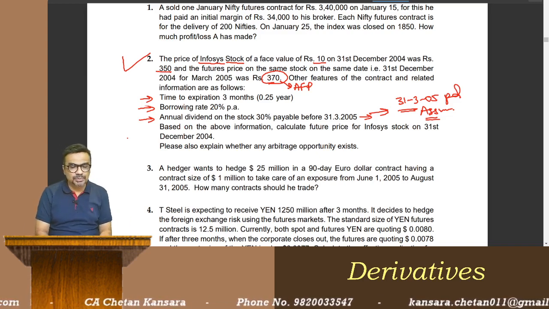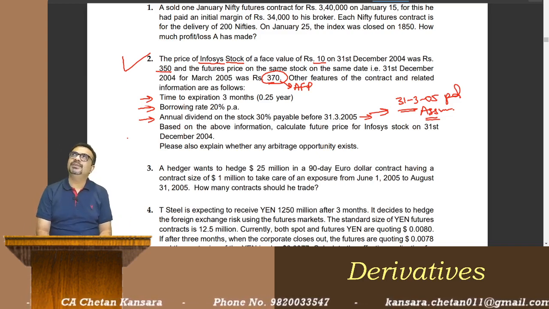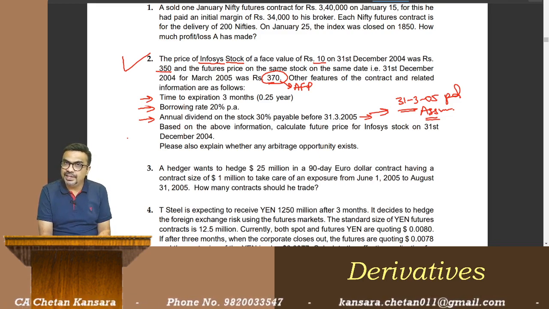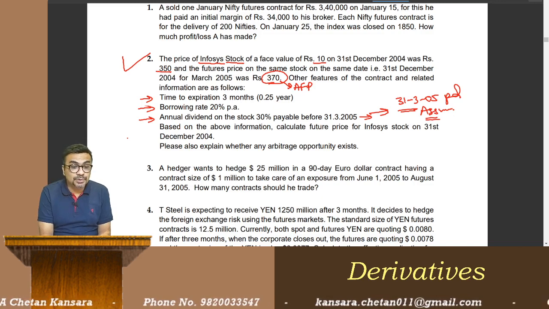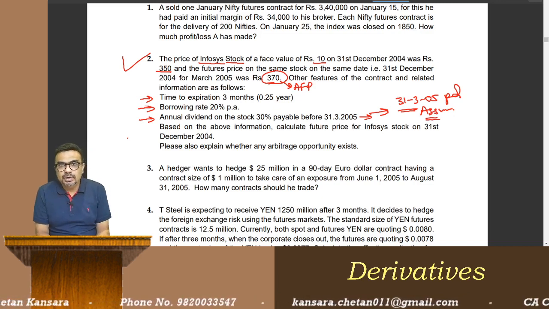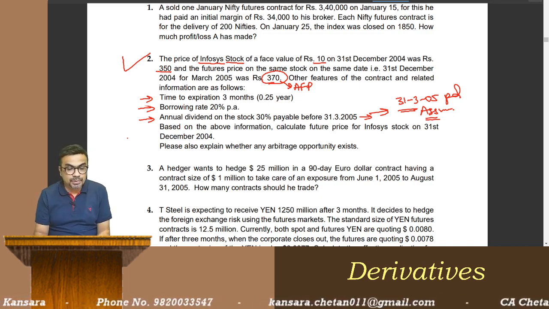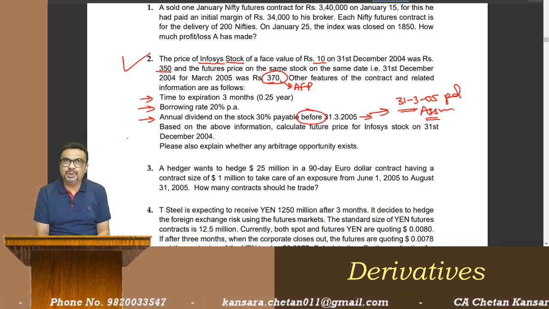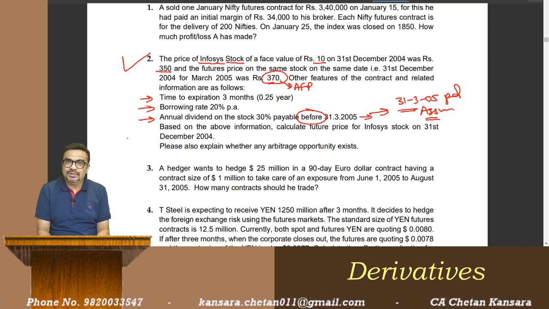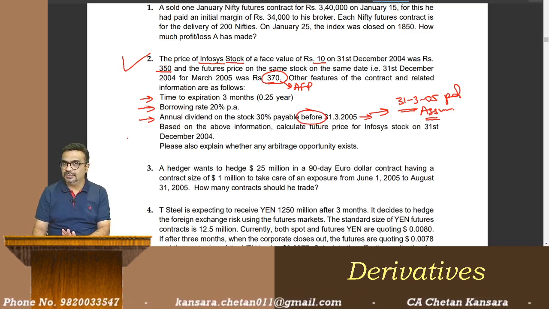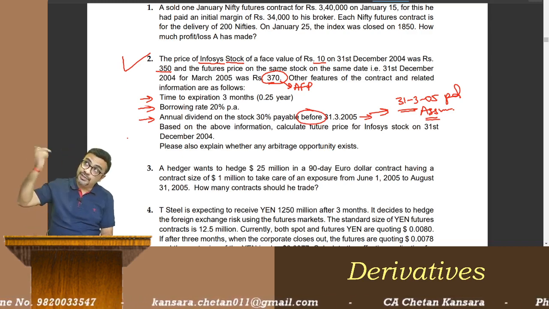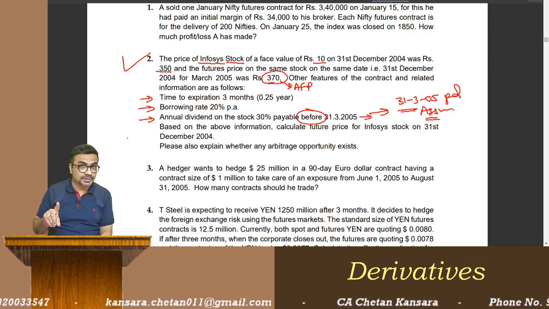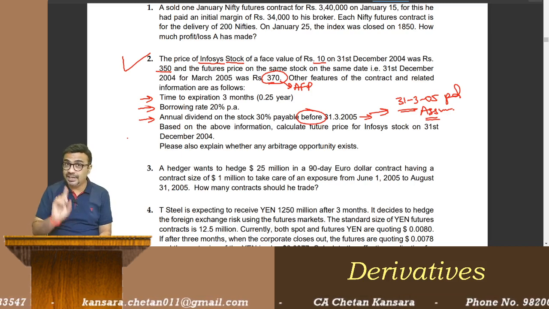Sir, can we assume the first day? First day means today is 31st December as per the question. So are we getting dividend today from this Infosys stock? We don't know. See, it is given before 31st of March. So it can be 25th of March, 20th of March, we don't know. So we are assuming the last day. So dividend will be paid on 31st March. So no need to add time value to it.